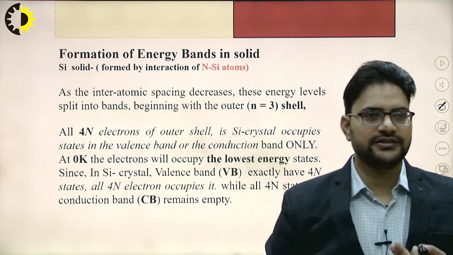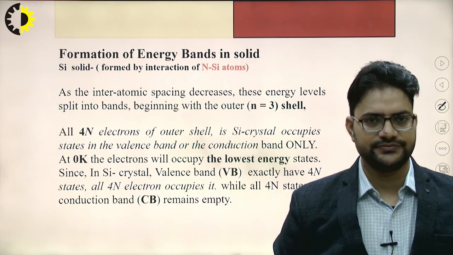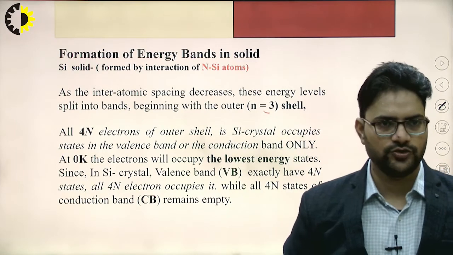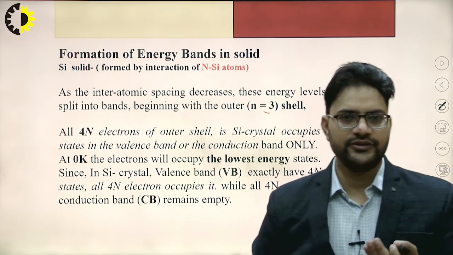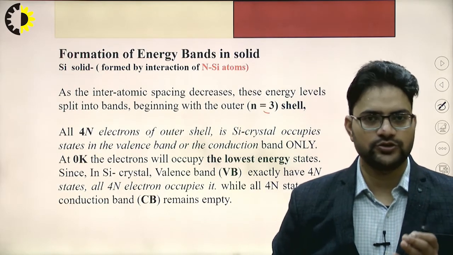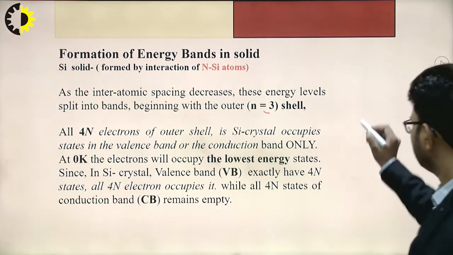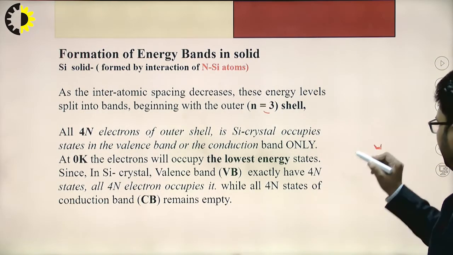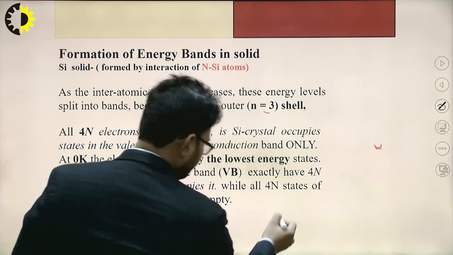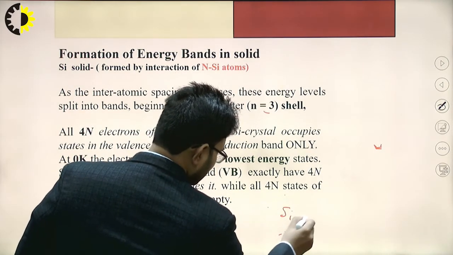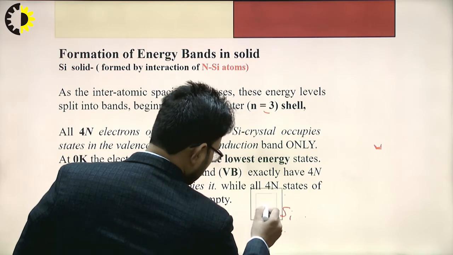This will create the outer n equal to 3 shell. What do we have? We have 4n electrons in the outermost shell for the silicon atoms. If I consider this silicon atom like this one, it will have 4 electrons in its outermost shell.